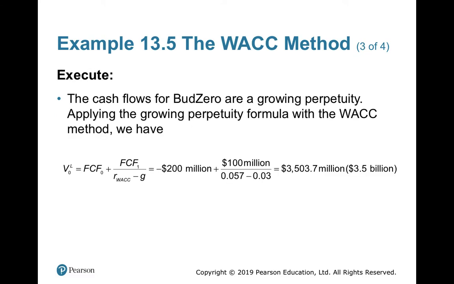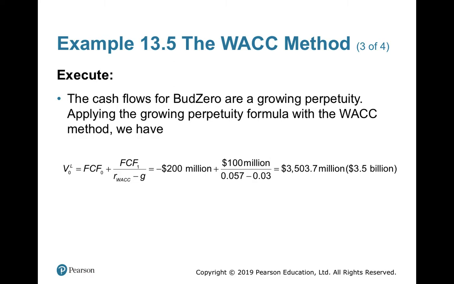Minus 200 million is the initial cash outflow. For getting the net present value, we have to account for inflow and outflow. Minus 200 is the initial cash outflow, plus 100 million will be the cash inflow from year 1, thereafter with a 3% growth. That means FCF 1 divided by WACC minus growth. WACC is 5.7%, growth is 3%.